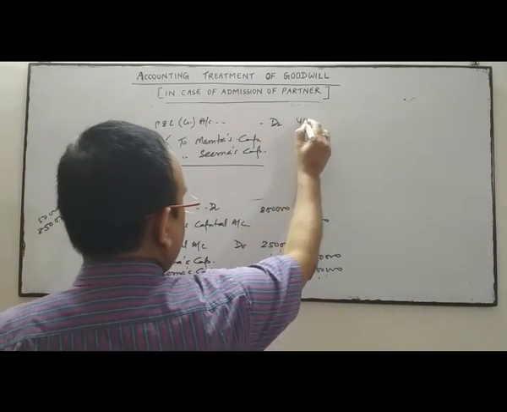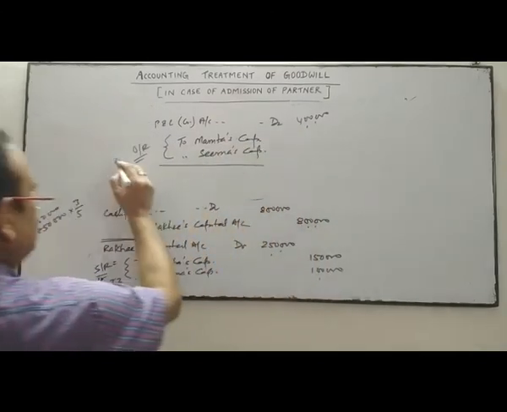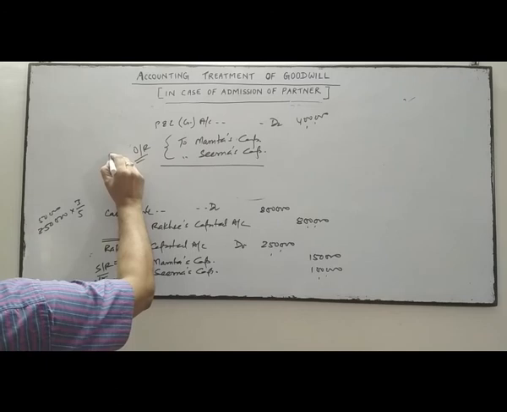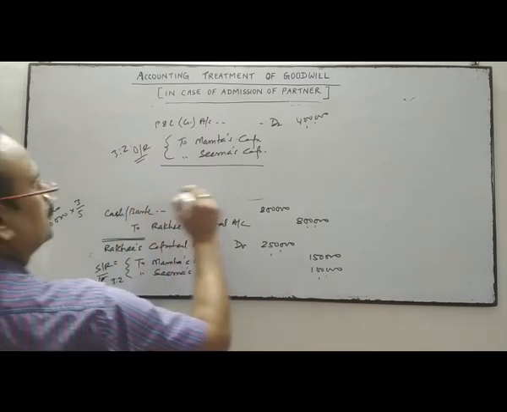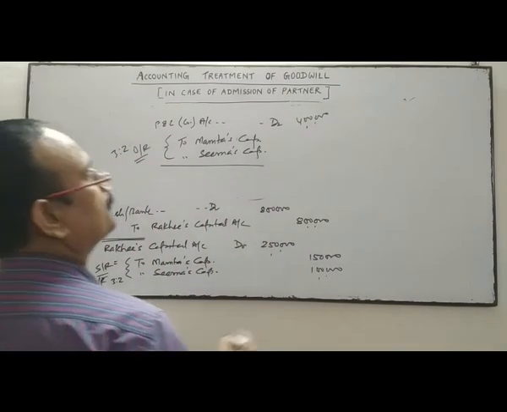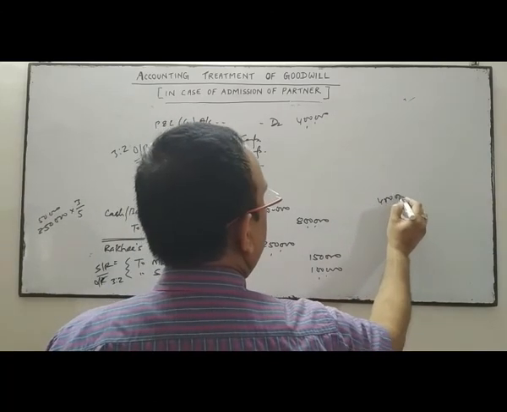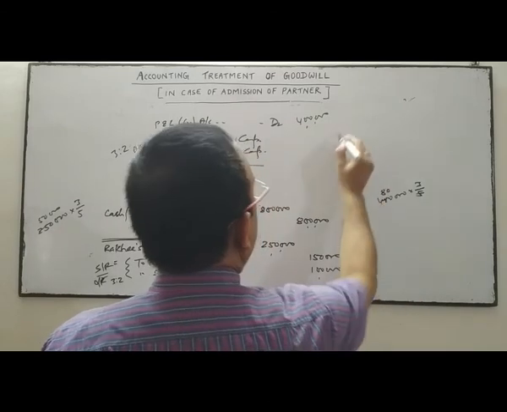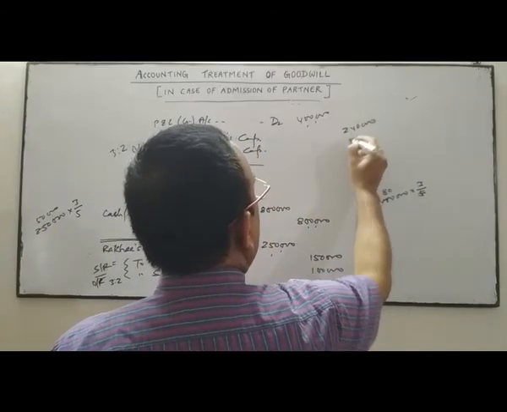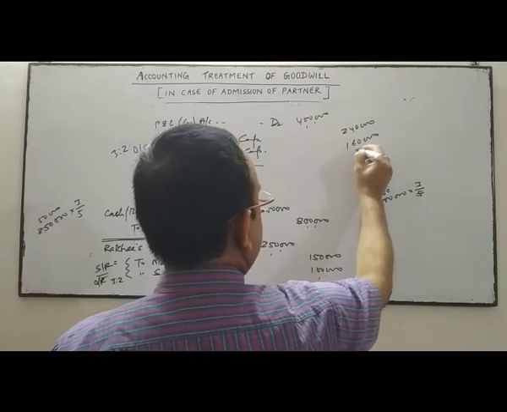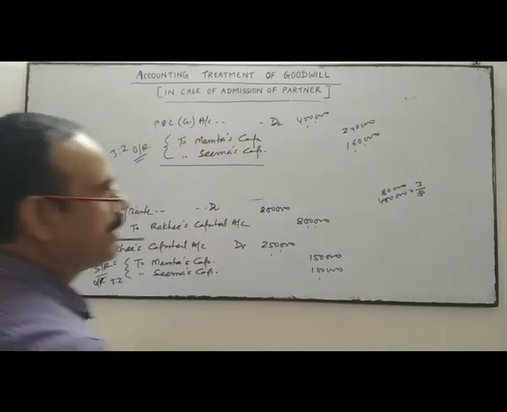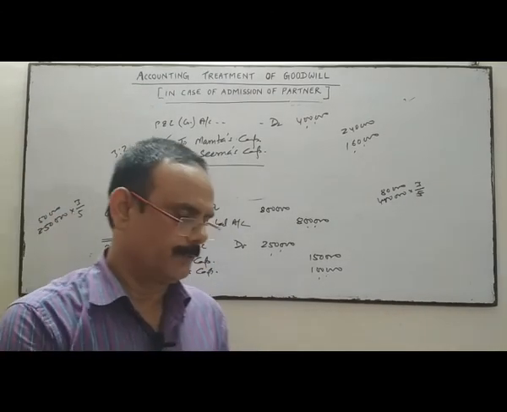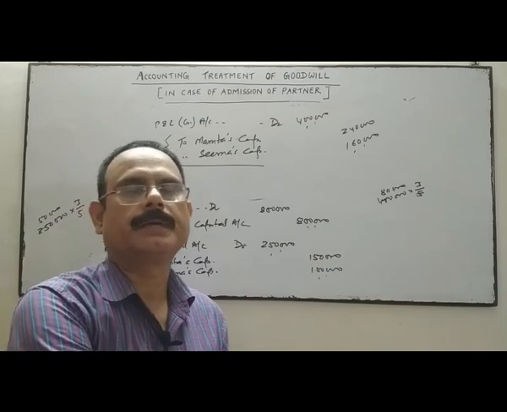So it is 4 lakhs. This old ratio is 3:2. So 4 lakh will be divided in the ratio of 3:2. 4 lakh into 3/5, 2,40,000 and 1,60,000. This is the entry related to hidden goodwill. We'll see one more question based on hidden goodwill.